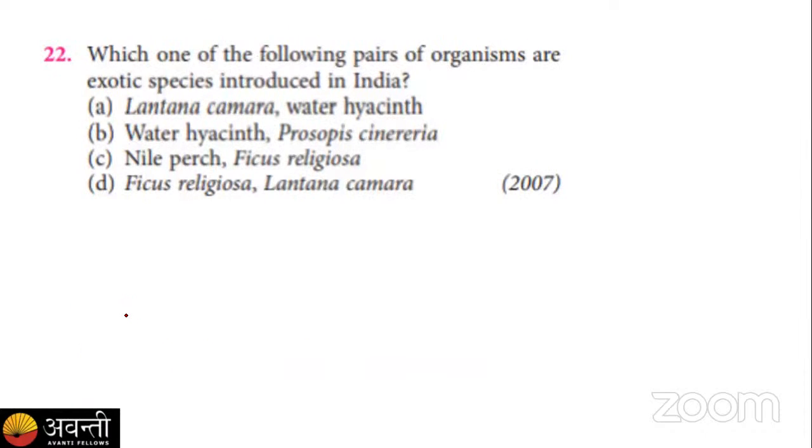Now move to the next question, question number 22, which asks which one of the following pairs of organisms are exotic species introduced in India. Here we have written exotic species because they are known for their ornamental properties and many other properties, and these are introduced in India, that is, they are alien species. So out of these four given options, which one contains the correct answer, with both being alien species? For this question your poll is here with 20 seconds.